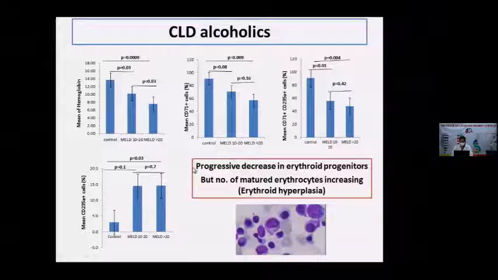But the CD235A marker cells, their number was found to be increased in both the MELD groups, 10 to 20 and more than 20, as compared to control. It means that with progressive disease, there is a progressive decrease in the progenitor cells, but the number of mature erythrocytes is increasing. So it is likely to be an erythroid hyperplasia, you can say. So mature erythrocytes are increasing, but their progenitors are decreasing with the severity of disease.